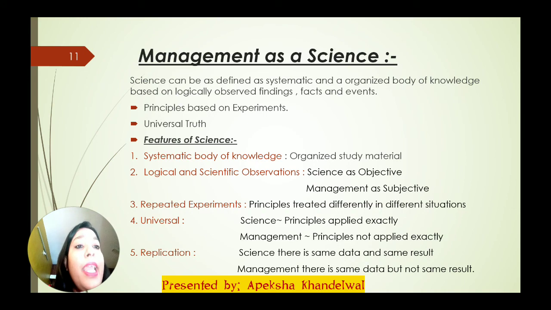So basically at the end I should tell you that management is not exactly a science. It is a social science, because human behavior is connected with it. That is why it is not exactly a science. It is an inexact science, or not a pure science, because human behavior is attached to it.